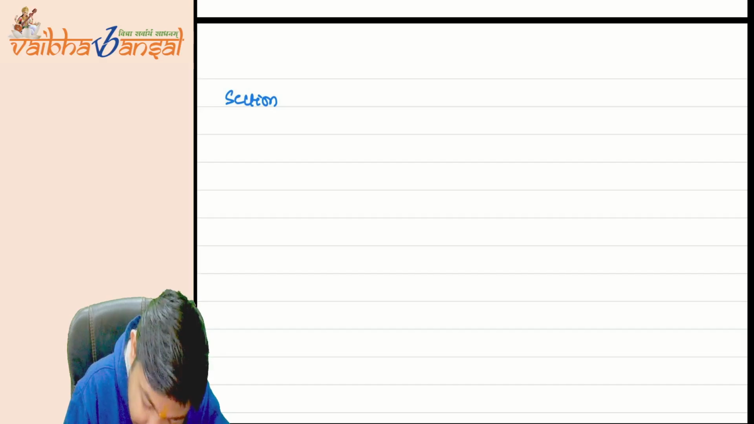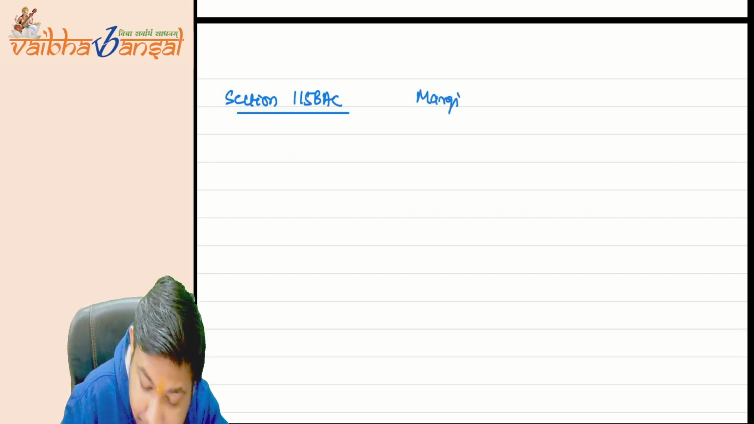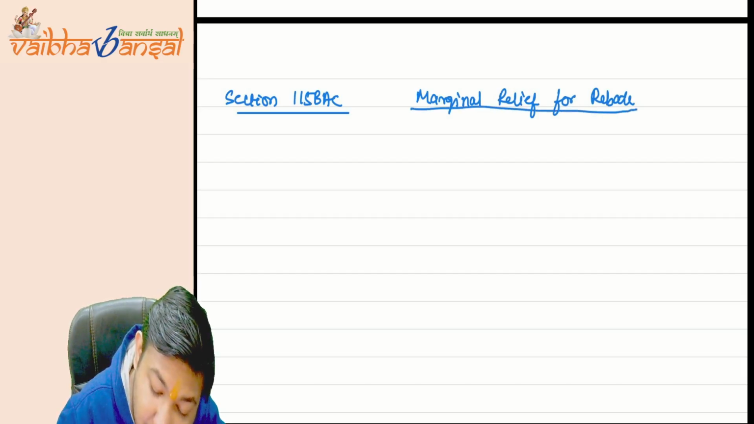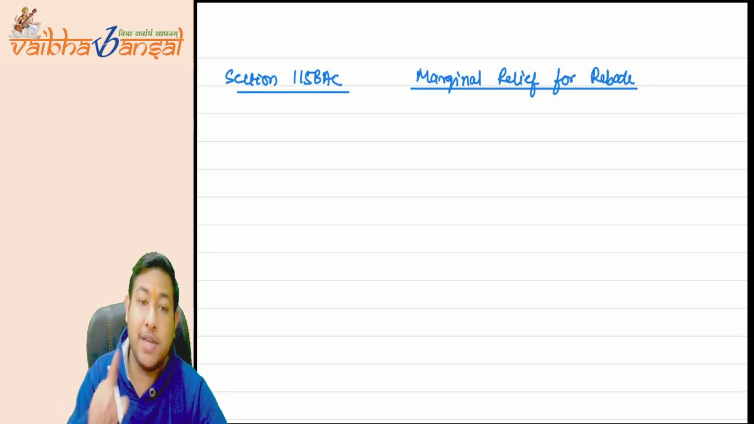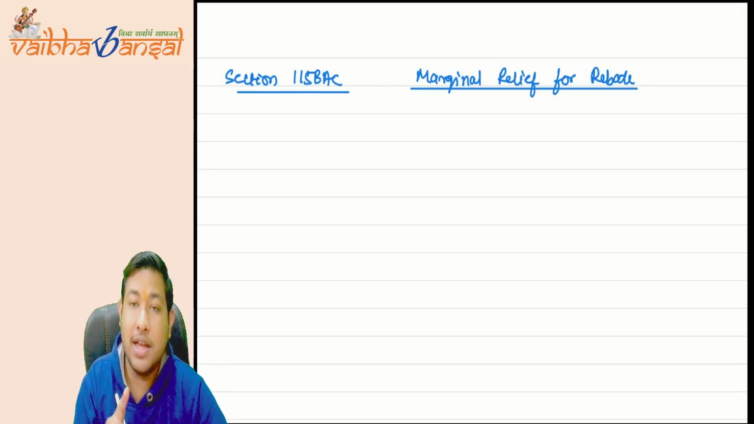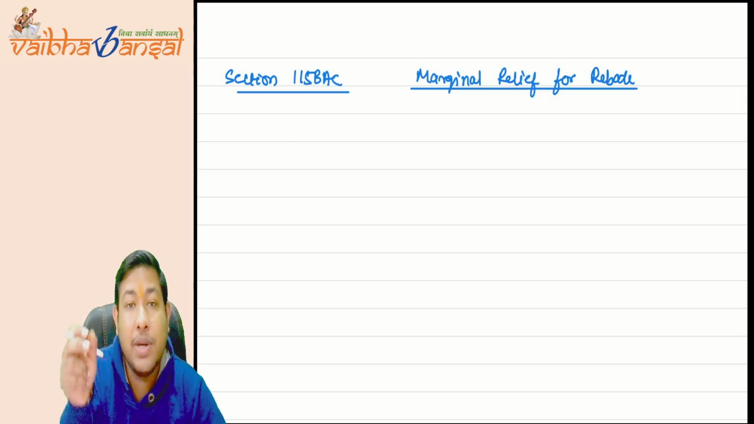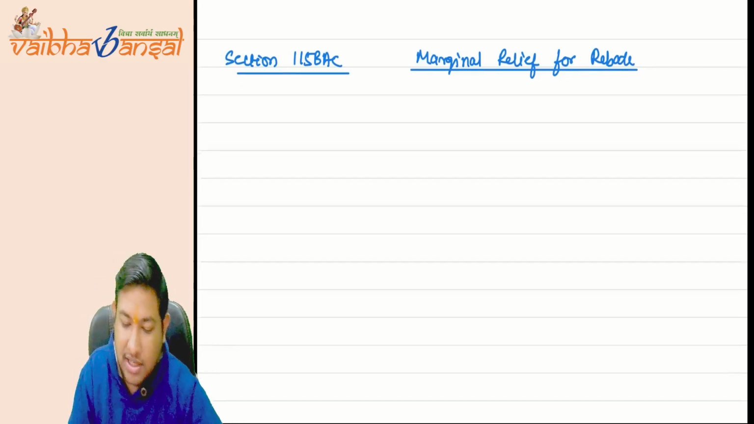Section 115BAC, marginal relief for rebate. This is a new concept which was not there earlier in the general tax regime, but applies to 115BAC only. This needs to be learned carefully: marginal relief for rebate is only applicable for 115BAC and not for the general tax regime.